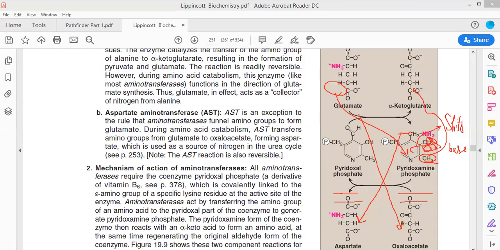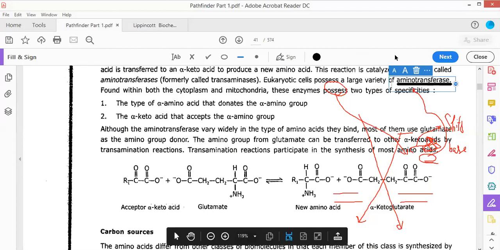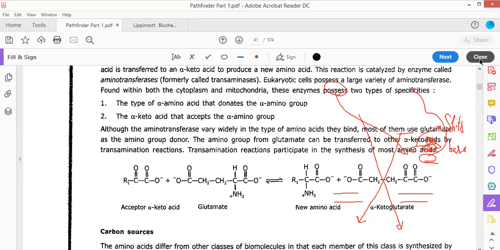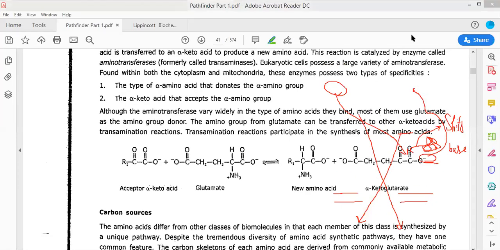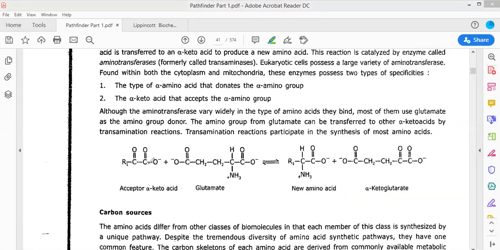And just trying to find it out in your Lippincott so that I can give a valid example to you. No, I can't, but this is the pyridoxal 5-phosphate which is present. Okay. Now let me provide a note to you. Oh, sorry. This is the name of the enzyme, that is aminotransferase. So probably this reaction is clear to you all.